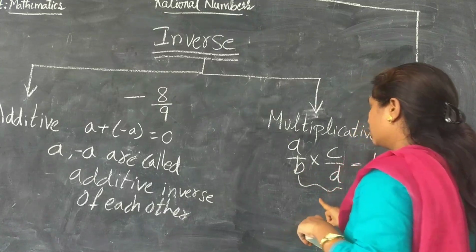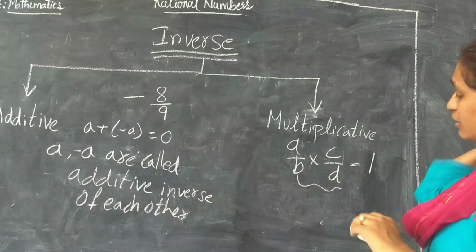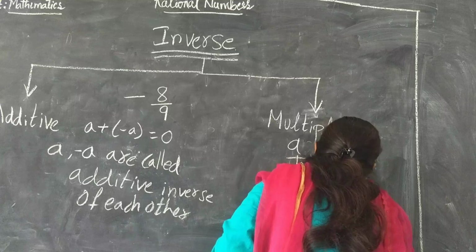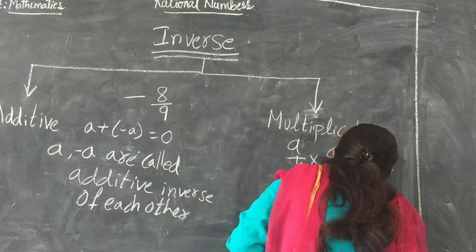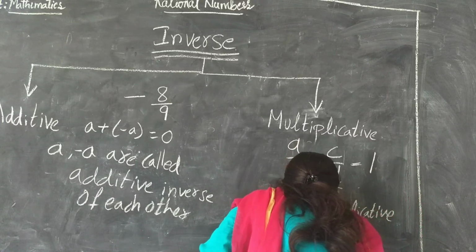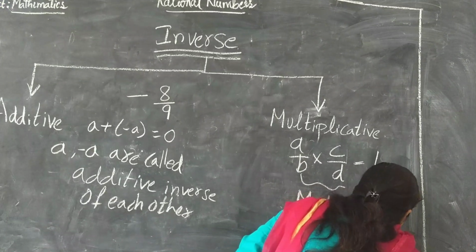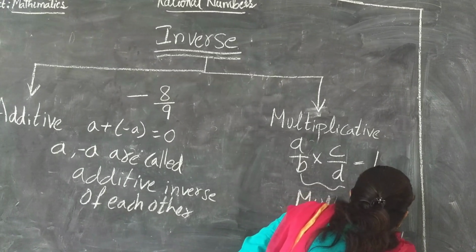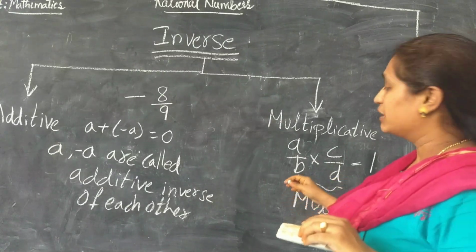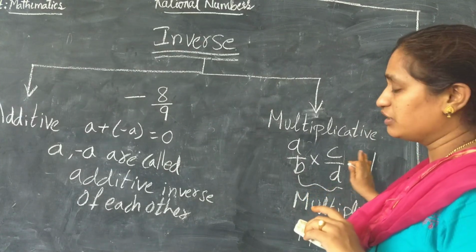Then these two, A by B and C by D, are called multiplicative inverse of each other. Okay? Is it clear up to now?